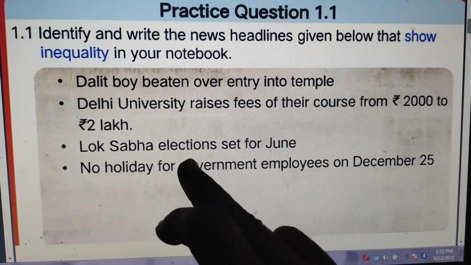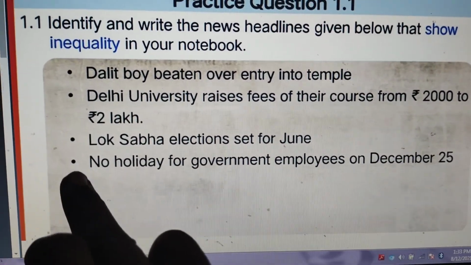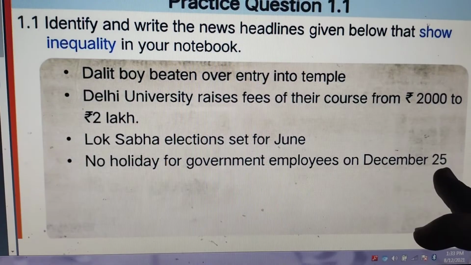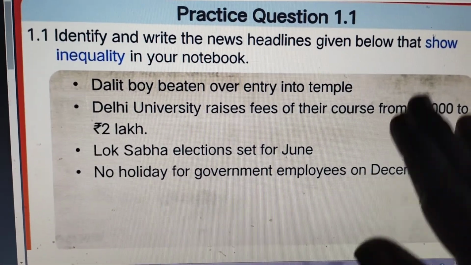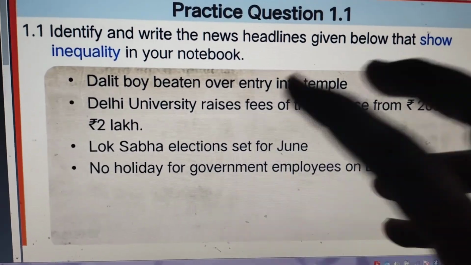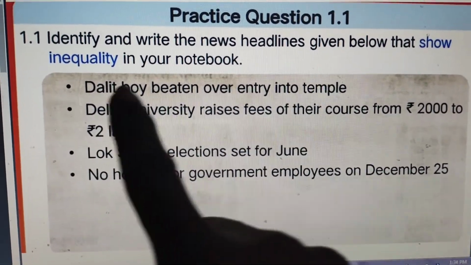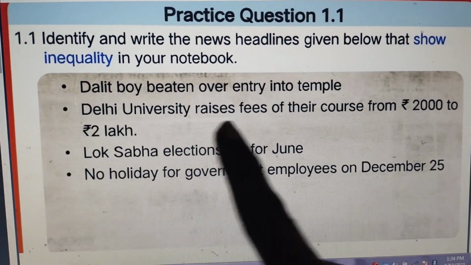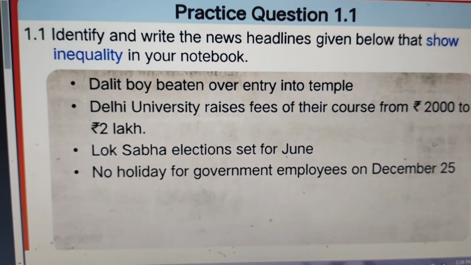Then Lok Sabha elections set for June. So here it has been changed automatically. Then no holiday for government employees on December 25th. Here you can see the variations that show the inequality between the people, right? In the first sentence, the discrimination of caste has been done. And here you can see the discrimination of background, like family background.